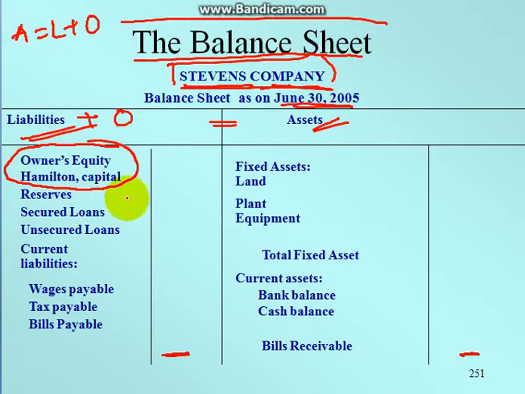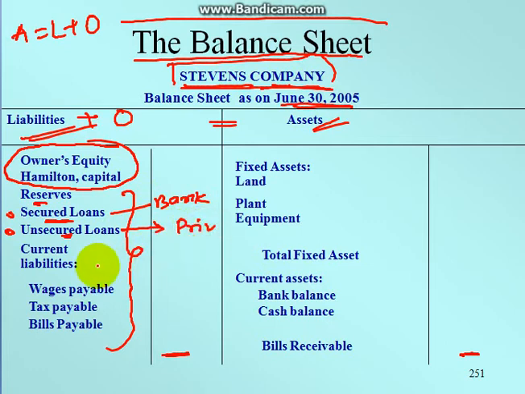And here are the different items, which are liabilities. Reserves are there, and if the company has taken loans, there are two types of loan, one is secured loan and another is unsecured loan. Loans which are actually taken from the banks come under the category of secured loans. Unsecured loans are those taken from private people.